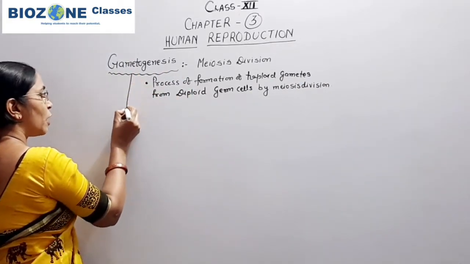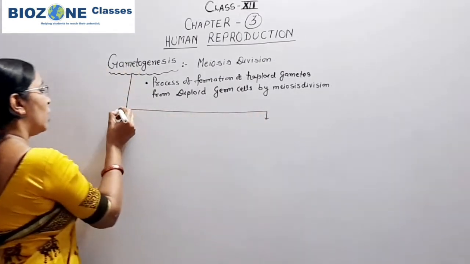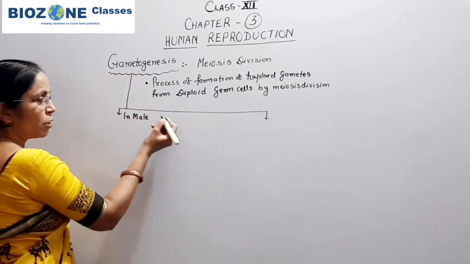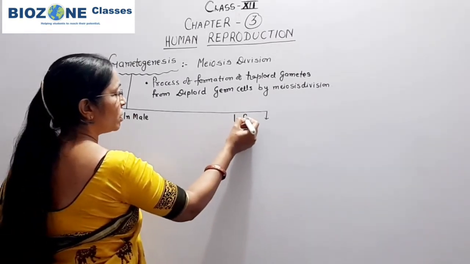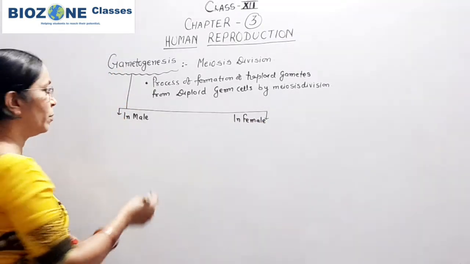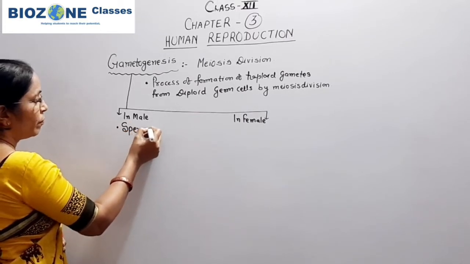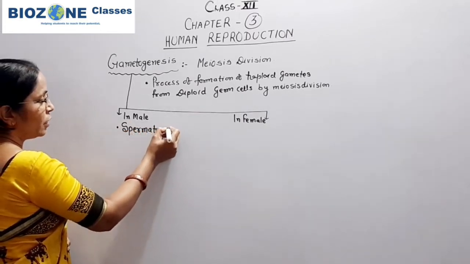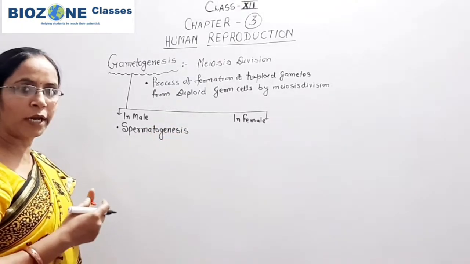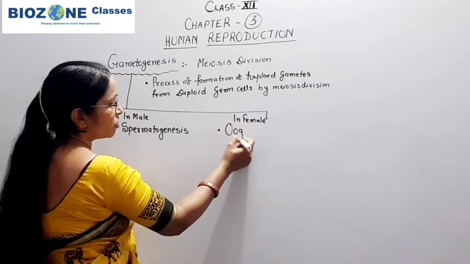When we come to the types of gametogenesis, remember it is of two types, because humans are unisexual, and male and female individuals entirely differ, as well as showing sexual dimorphism. So in male, the process is called spermatogenesis, that is the process of formation of haploid spermatozoa, and in female this process is called oogenesis.